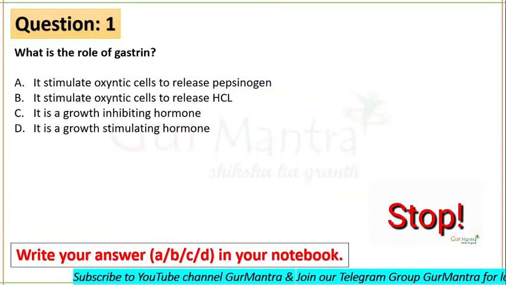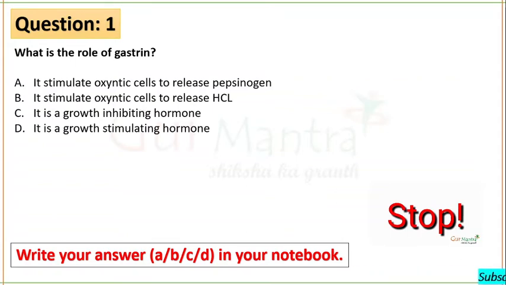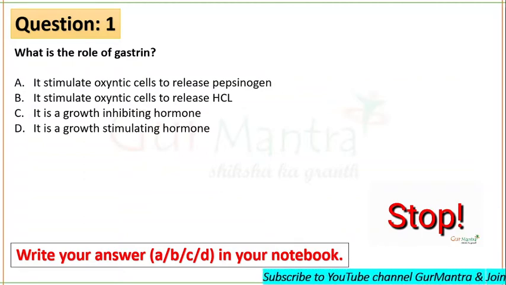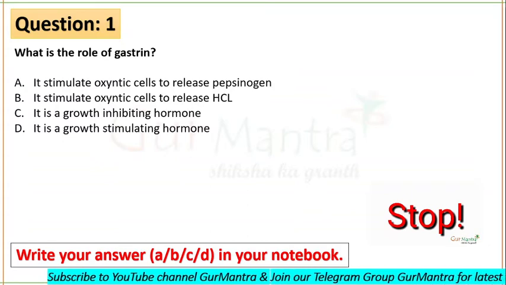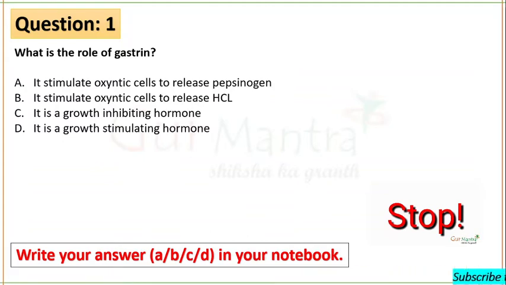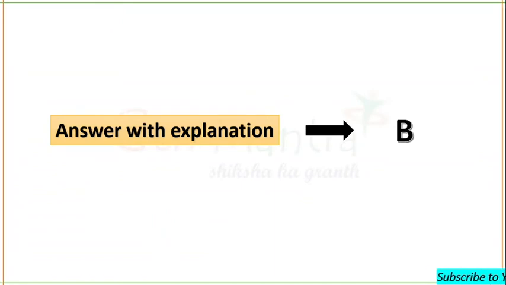In fact, it also stimulates your chief cells to release pepsinogen. But here it has been mentioned oxyntic cells are releasing pepsinogen. This is a wrong option. So B is your right answer. Next question is on your screens.